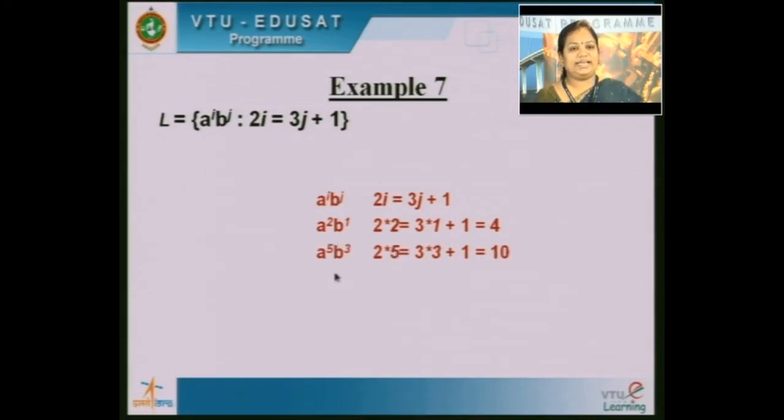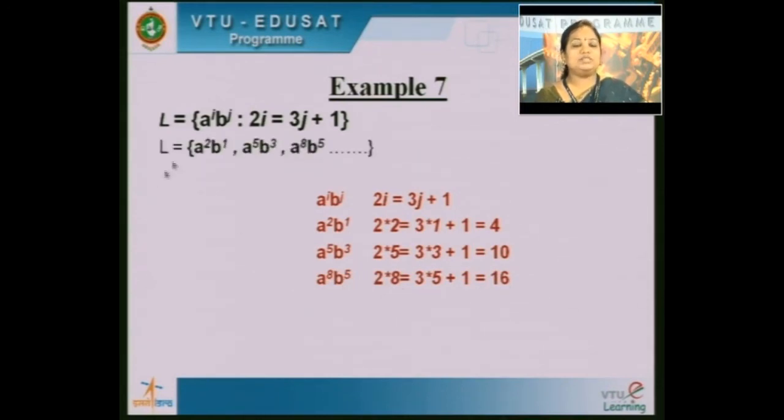Similarly, the next string is A raised to 5, B raised to 3. Next string is A raised to 8, B raised to 5, wherein both LHS and RHS are equal to 16, and so on. So the possible strings in this language will be A raised to 2, B raised to 1, A raised to 5, B raised to 3, A raised to 8, B raised to 5, and so on. So what will be the possible rules for this language? First, do we have epsilon in this language? No. So we will not go for deriving epsilon.